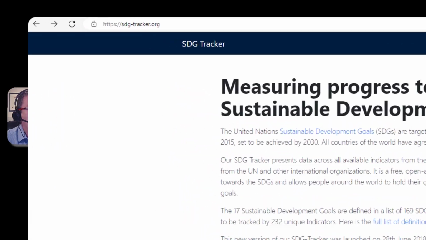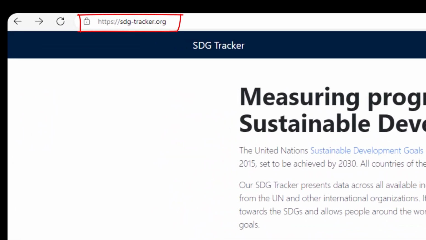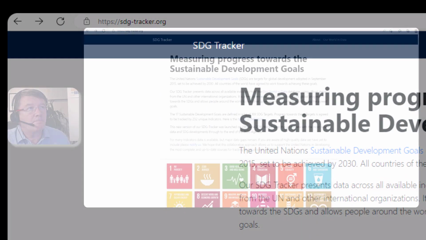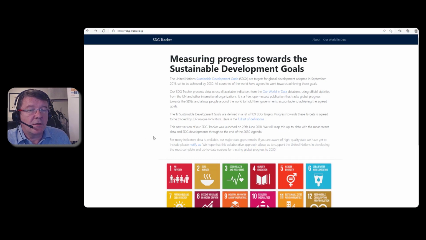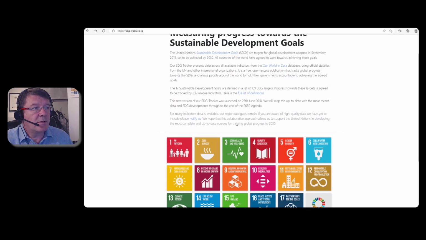So again, this is sdg-tracker.org. So there's a lot of really interesting and useful information on this web page as well. As I mentioned, the data used here is from Our World in Data database, and there's links to that on